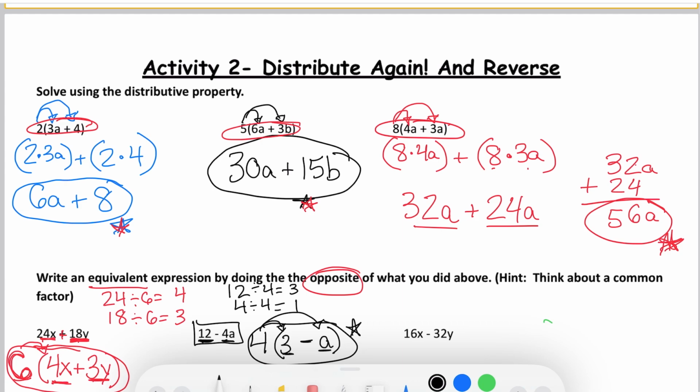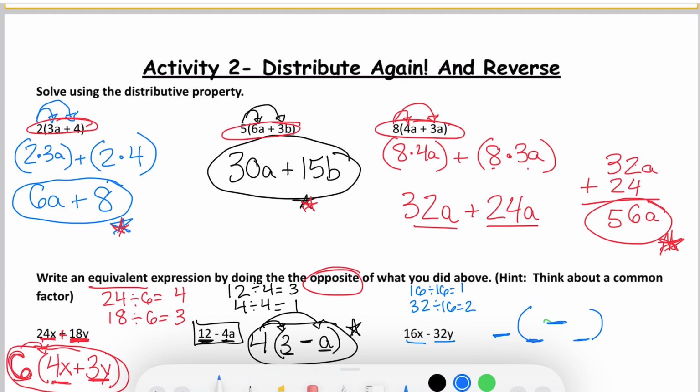Okay, and then one more practice. So I have the two terms 16x and 32y. So I'm going to pull out a number, and then I'm going to have parentheses, and then I'm going to put a subtraction sign inside the parentheses. And I have to figure out what the two terms are. So I see 16 and I see 32. So I know I could divide 16 by 16 and 32 by 16, and that would be the biggest number. 16 divided by 16 is 1, 32 divided by 16 is 2.